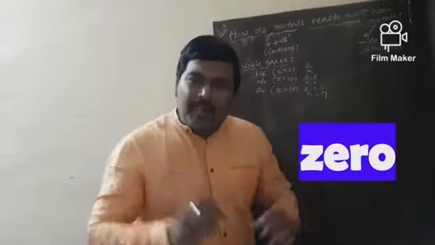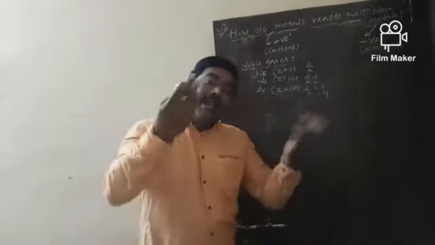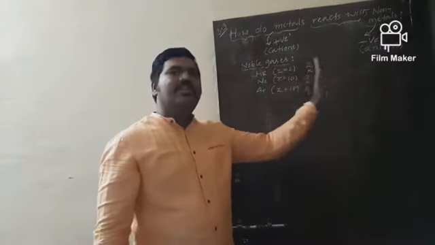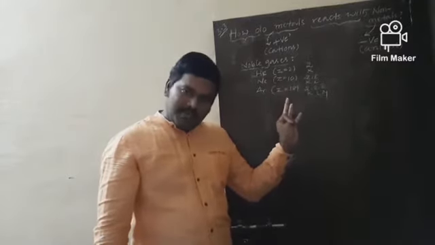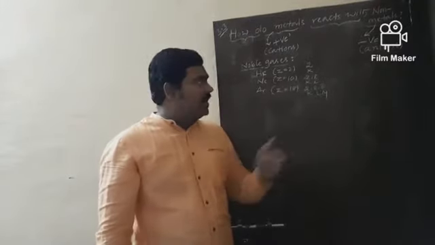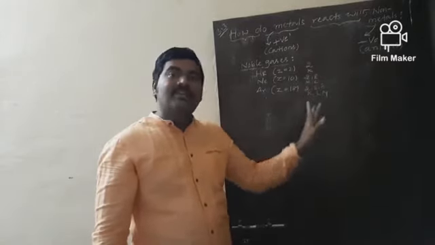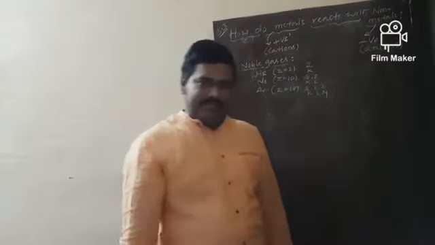There is no combining capacity with other elements or atoms. So noble gases possess 0 valency and are called inert gases, noble gases, rare gases, because of completely filled valency shells.